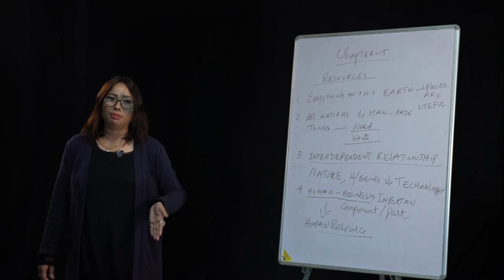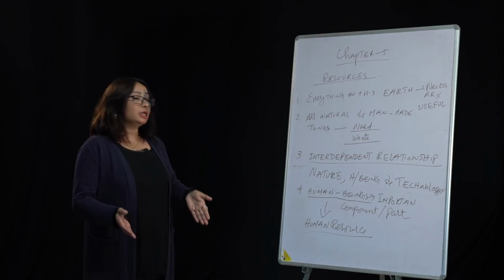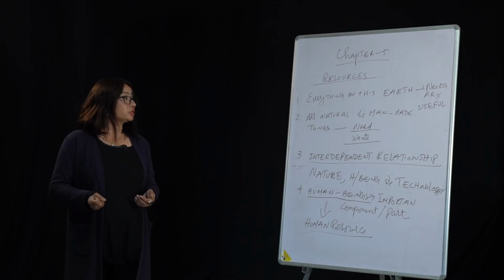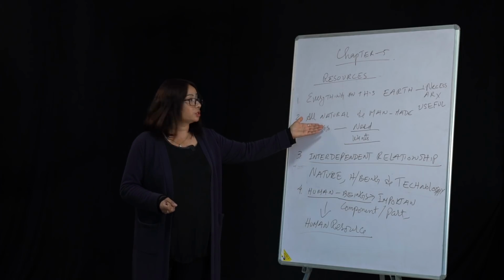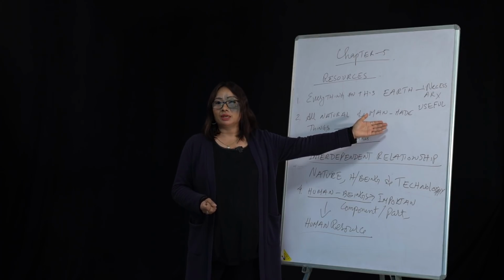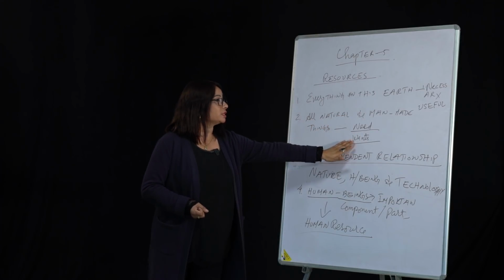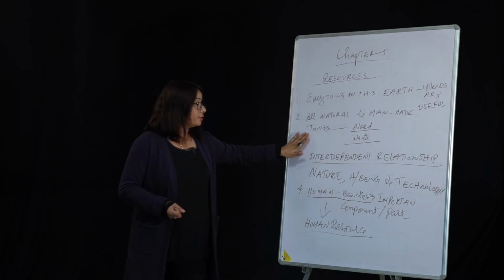All natural and man-made things that fulfill our needs as well as satisfy our wants are known as resources. When we say natural things, that is land, air, water. Man-made things, you can think of roads, bridges, how about machines? You can think of so many hundreds of man-made things, those which satisfy our wants and fulfill our needs, those are resources.